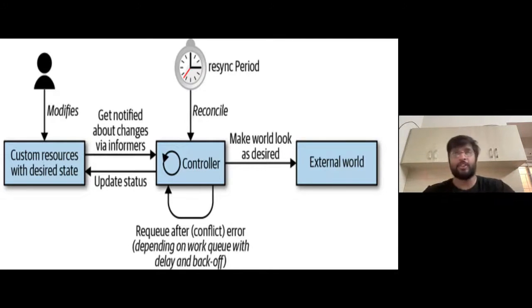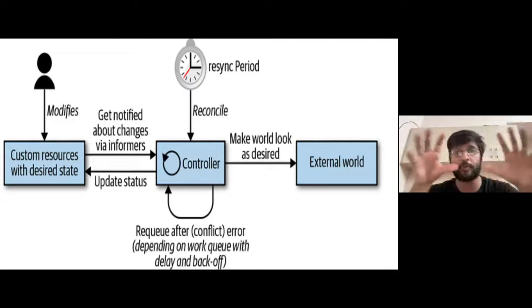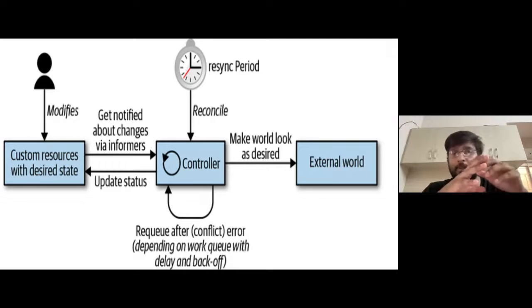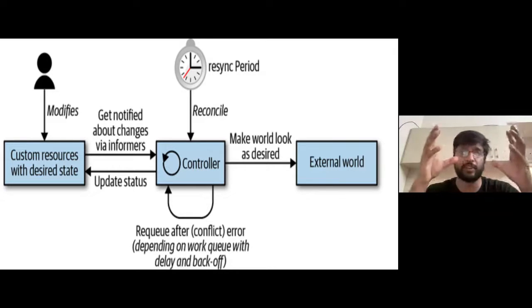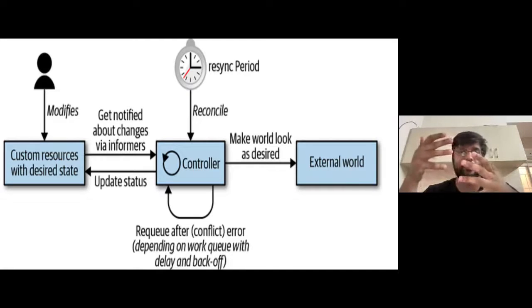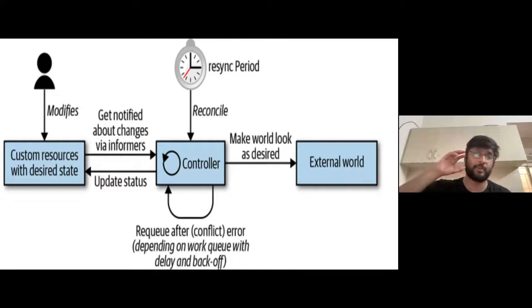I'll give you an example of a Kubernetes controller that we wrote for one of our clients. I'm assuming everybody knows what Prometheus is. In Prometheus, you define something called a Prometheus.yaml file. That YAML file you define as a config map, and then the Prometheus server mounts that config map, and then loads all of the process in.